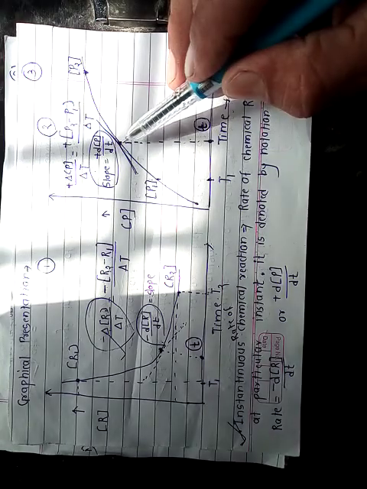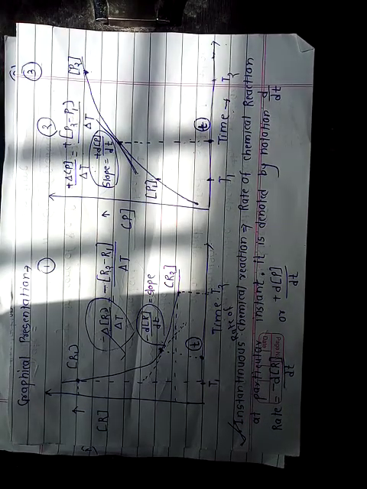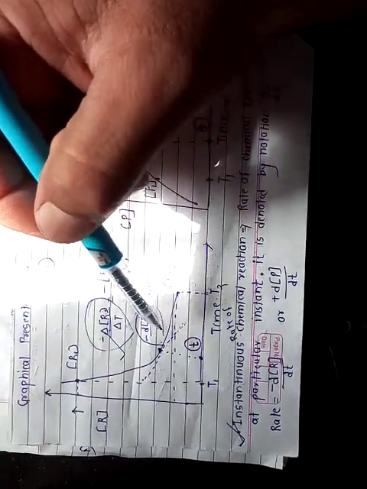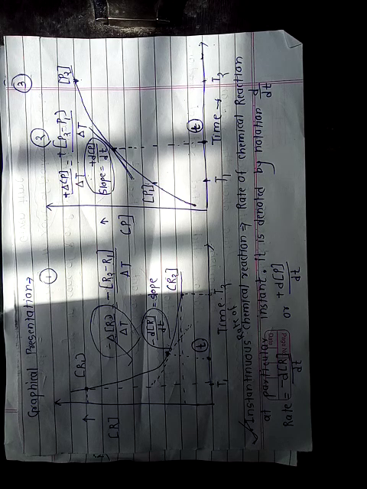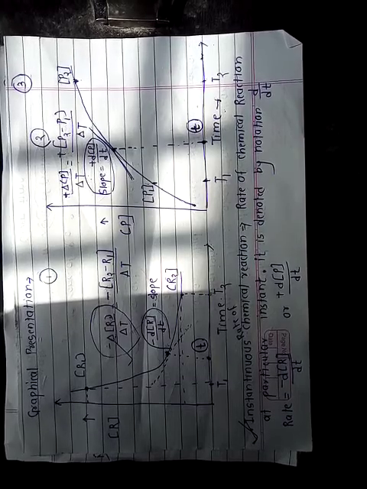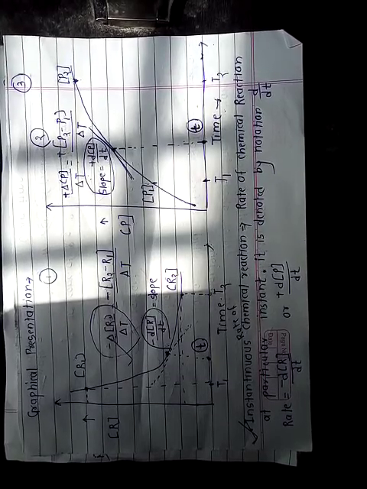As we know how to find the slope, y2 minus y1 upon x2 minus x1, for this straight line and for this straight line also. So this is all about the rate of chemical reaction. Here we discuss both the average rate and the instantaneous rate of chemical reaction.